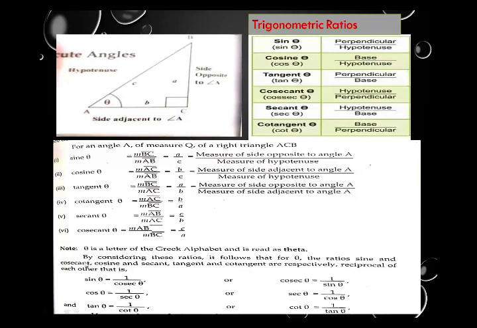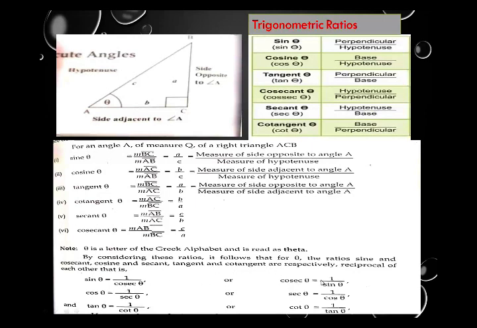We already discussed, by considering these ratios, it follows that for theta, the ratios sine and cosecant, cosine and secant, tangent and cotangent are respectively reciprocals of each other. That is, sine theta equals 1 upon cosec theta, means sine and cosec are inverse to each other.